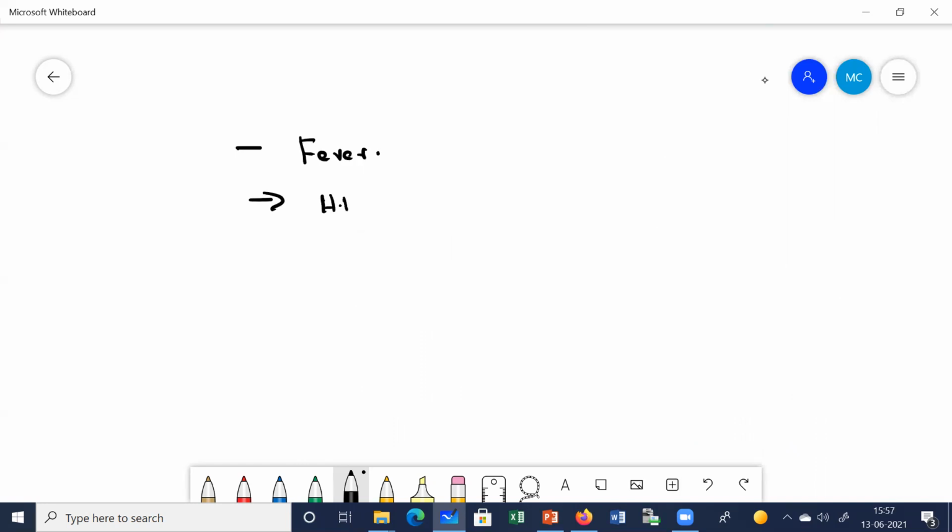In the heart rate, you will find that the heart rate has increased, there is tachycardia. Okay, respiratory rate has also increased, there is tachypnea. This tachypnea occurs if there has also occurred inflammation in lungs and pleural effusion. What else? You look for the blood pressure.